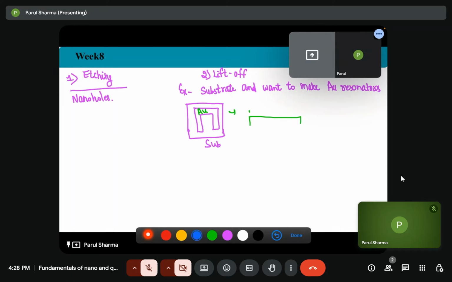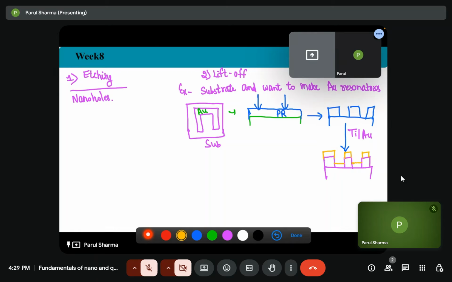Then we have positive photoresist, light exposure. Okay, then we will deposit the gold.